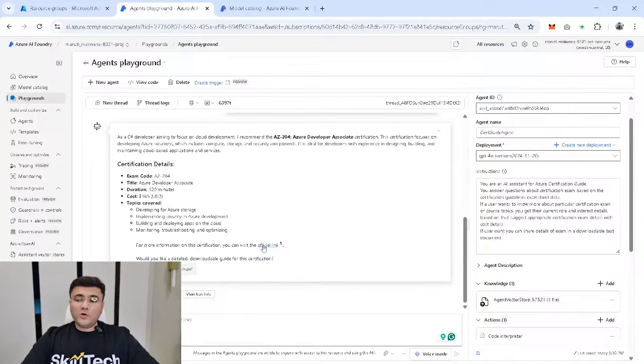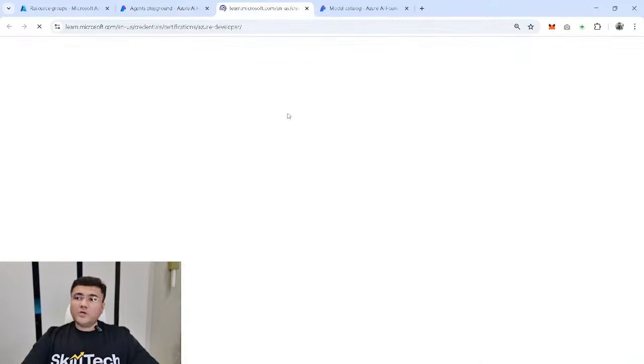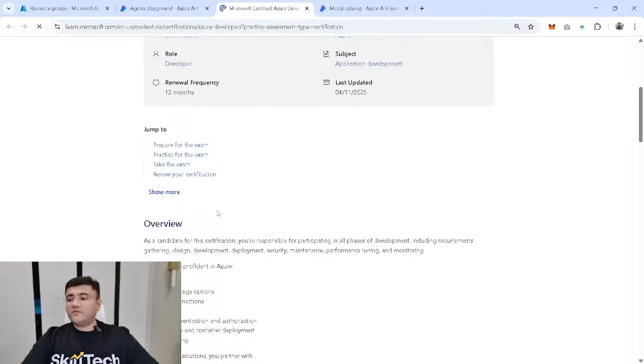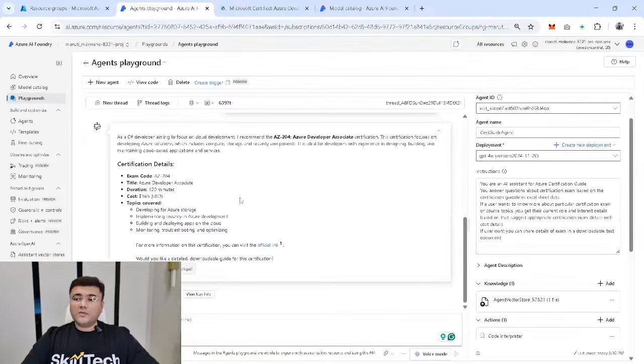Also, it's showing me the official link of that particular exam, which I can open in a new tab, and it's going to take me directly to the official course page for Azure developers. It's showing me the Microsoft Certified Azure Developer Associate role, and whatever more details I need. So this is the link which they are showing you.